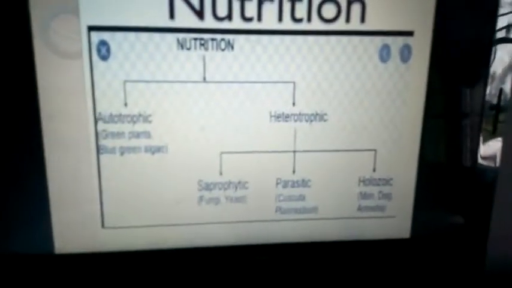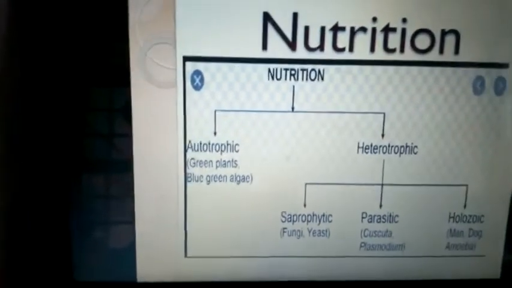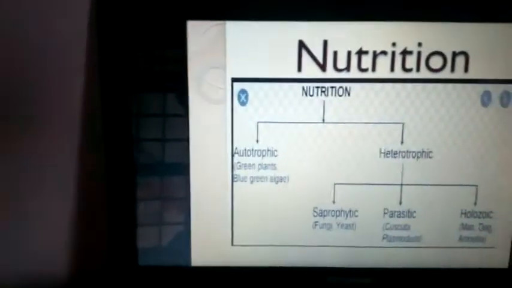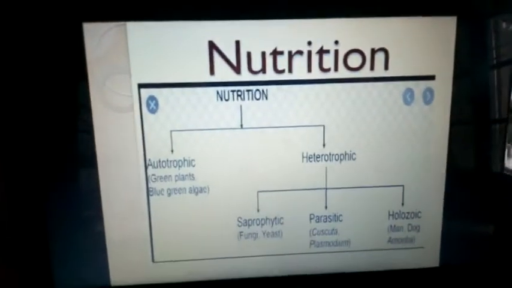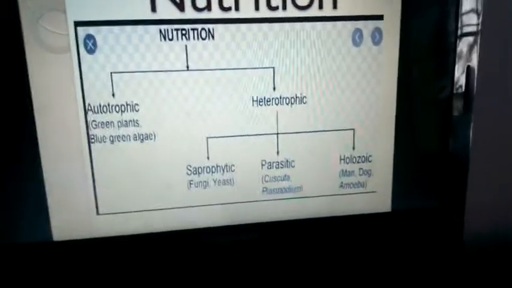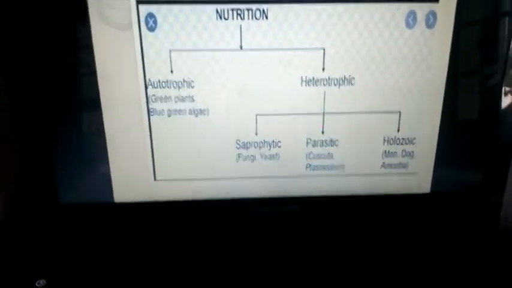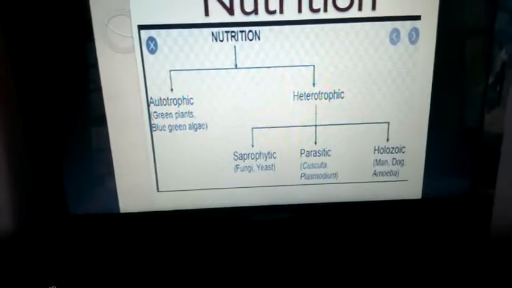This is my presentation. Nutrition. It is the process of obtaining food and its utilization in the body for obtaining energy and bodybuilding material. Food is the carbon-based material substance that is broken down to yield energy, bodybuilding materials for growth, development, repair, and regular biochemical regulations. It is of two types: autotrophic nutrition, heterotrophic nutrition.